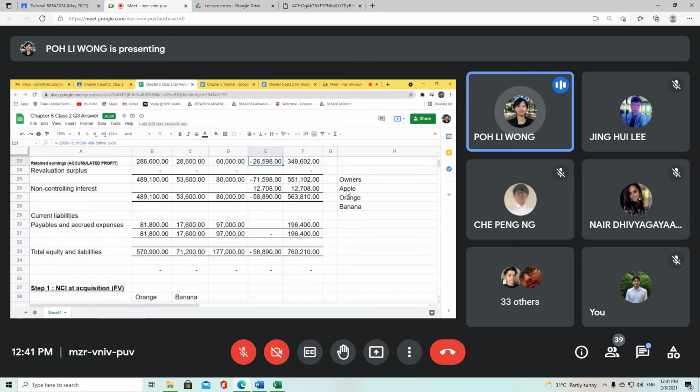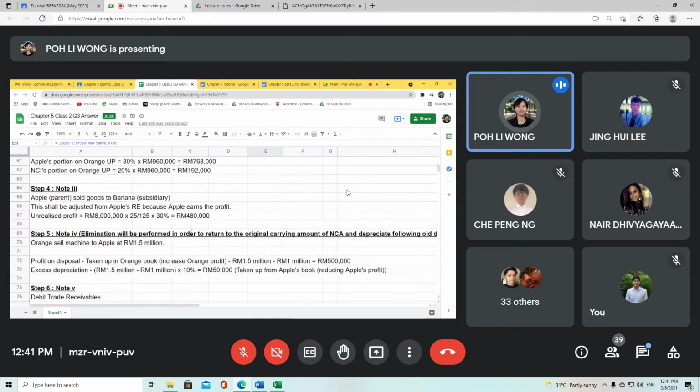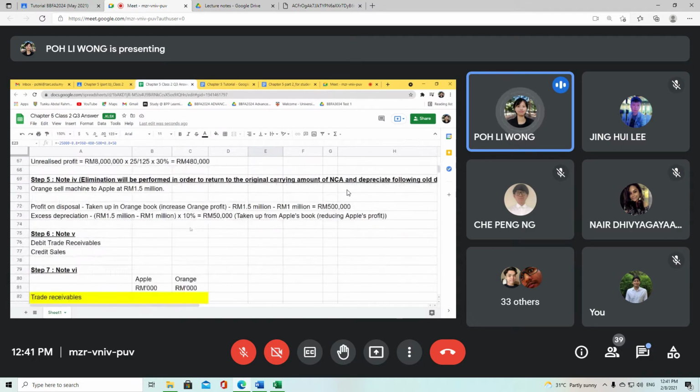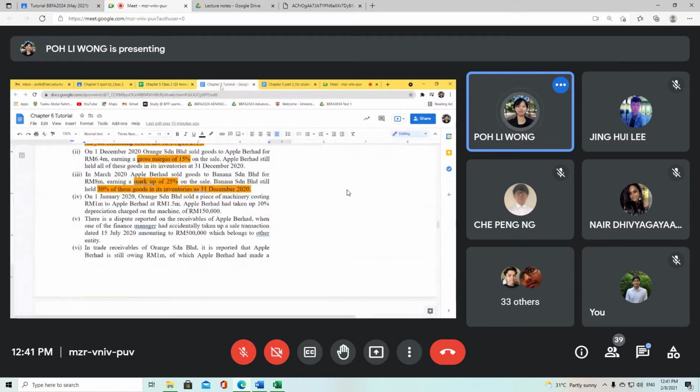Always remember, when you get confused, retained earnings comes from profit. If profit increases, retained earnings is a plus. If profit decreases, retained earnings is a minus. You just need to remember the sequence only. Basically it is quite simple. So that is for your 50,000 adjustment. Now we will move on to the next one.